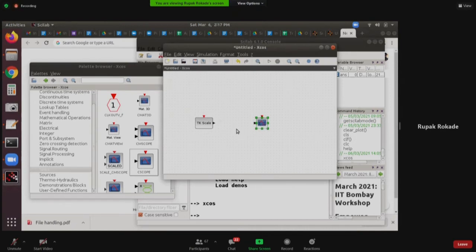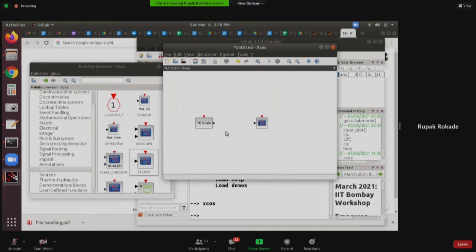I can use my keyboard arrow keys to relocate the blocks wherever I want. Now you can see that both these blocks have a red input. See, there is a port here, a red port. Now in XCOS, you might have already known this, but in XCOS there are actually three, but here I'll tell you two types of ports.